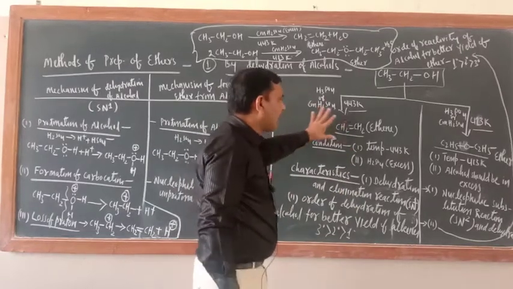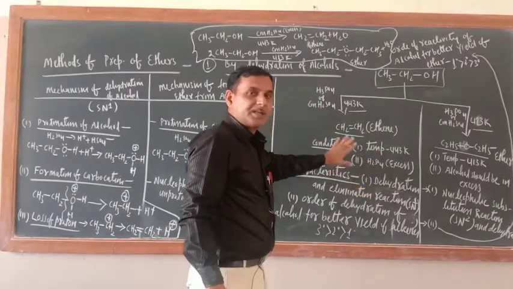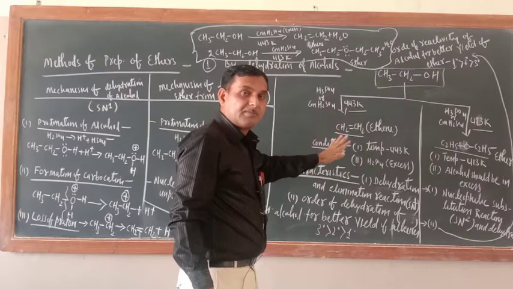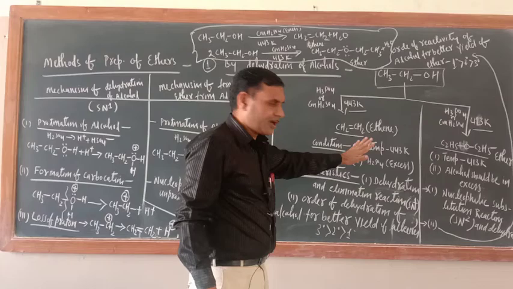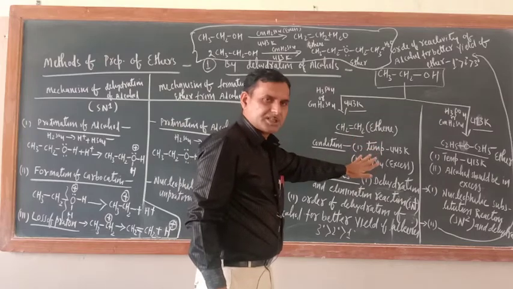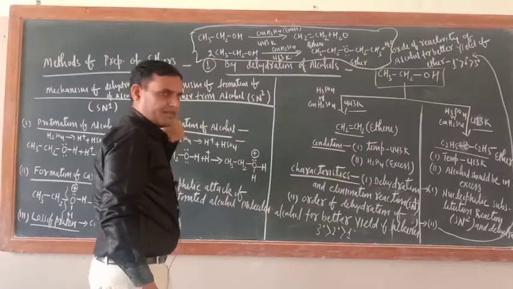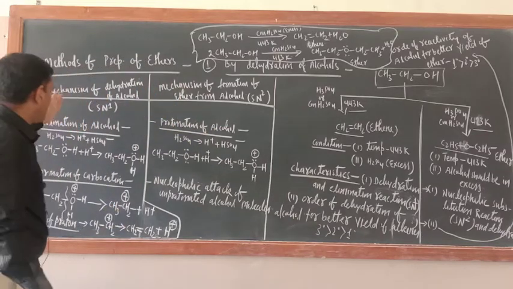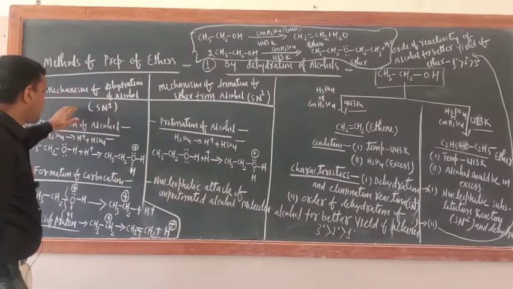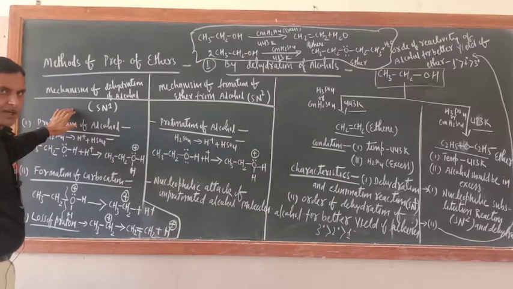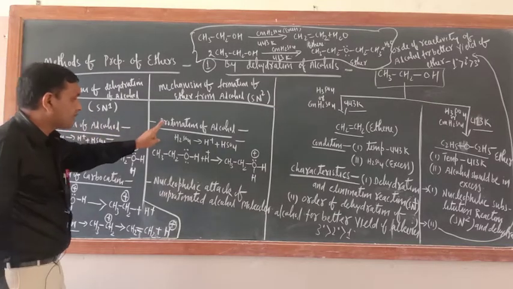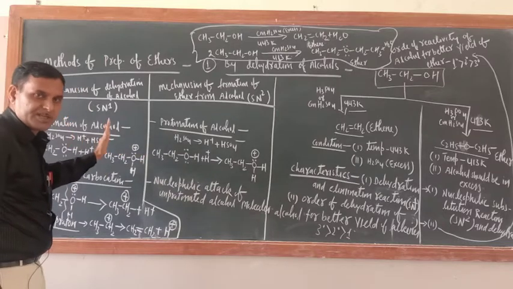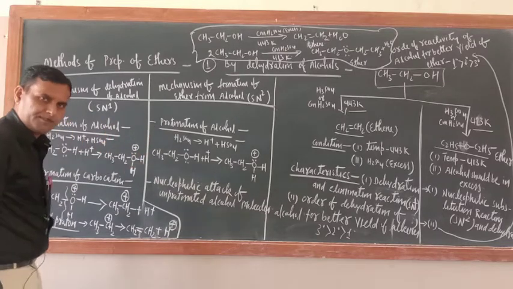So this is all about the difference between the dehydration of alcohol when alkene is the product and dehydration of alcohol when ether is the product. Please remember these conditions. Now for better understanding, I am comparing the mechanisms here also. Of course, this mechanism of dehydration of alcohol I already taught, but since we have to compare, I wrote both mechanisms, and I am not wasting time because I already wrote the mechanism.